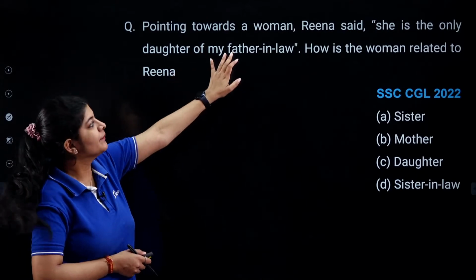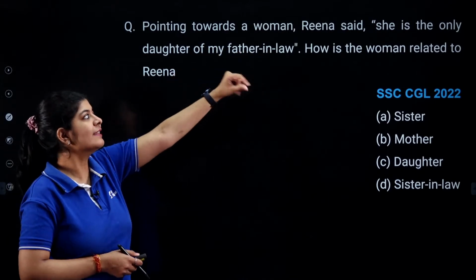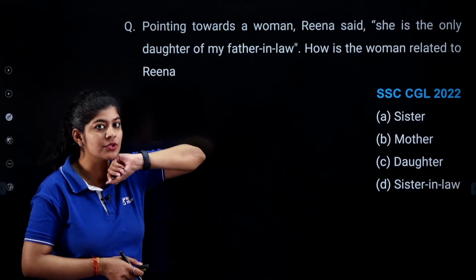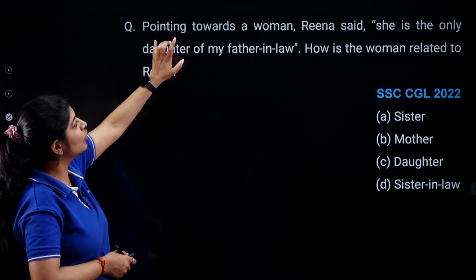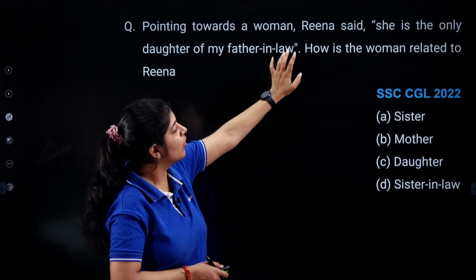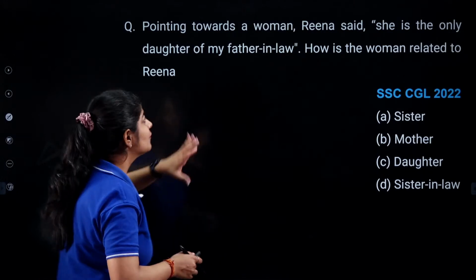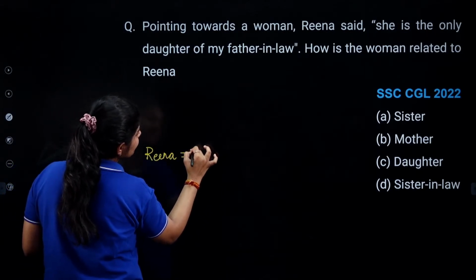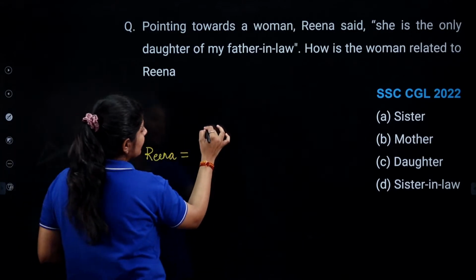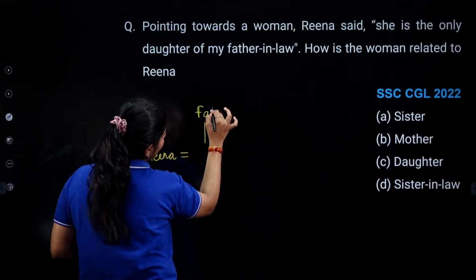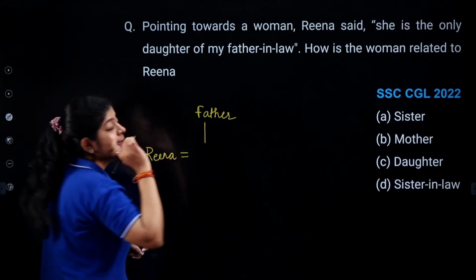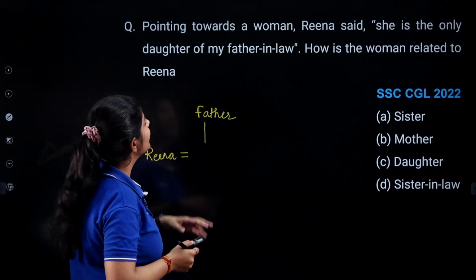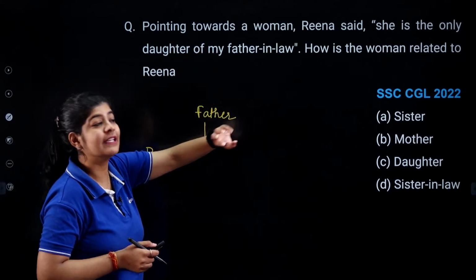Pointing towards a woman, Reena said, she is the only daughter of my father-in-law. Whenever we are having the word only, at that time you need to focus on the data, right? So my father-in-law, that means first we need to draw Reena. Reena is married to someone, right? And that person's father is the father-in-law of Reena. She is the only daughter of my father-in-law.